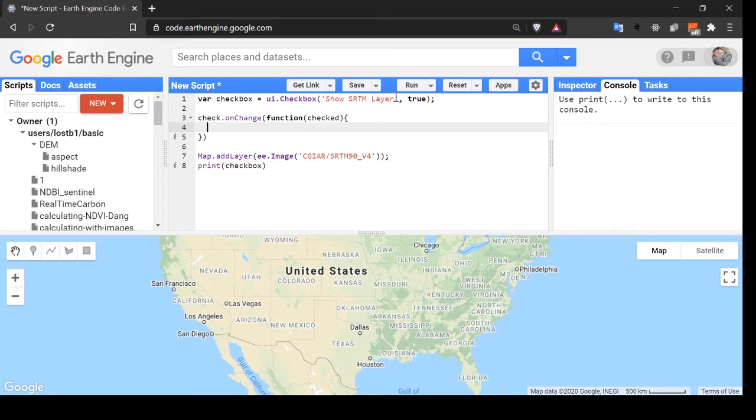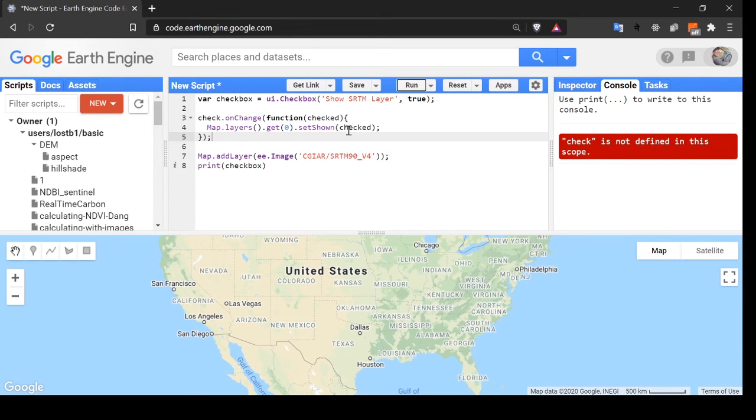For this, we are going to use the layer that we have added, Map.layers. It gives all the layers, and get 0 shows the first layer, and we are going to set it as shown, checked. Now let's give a comma. It might not be necessary, though I've given. So let's run.